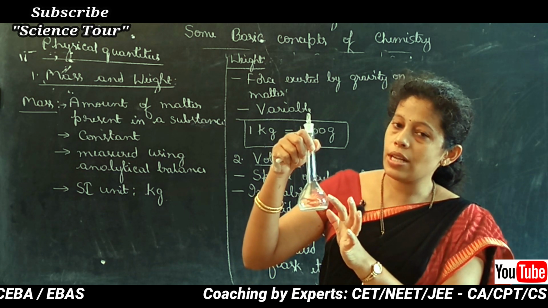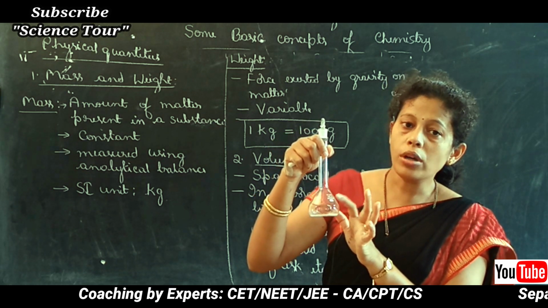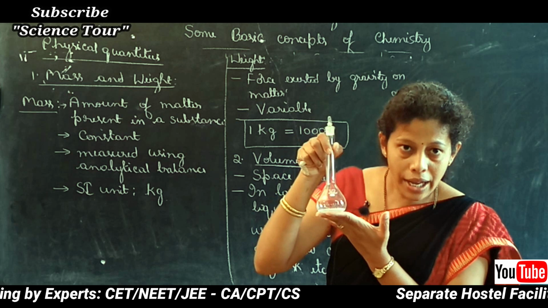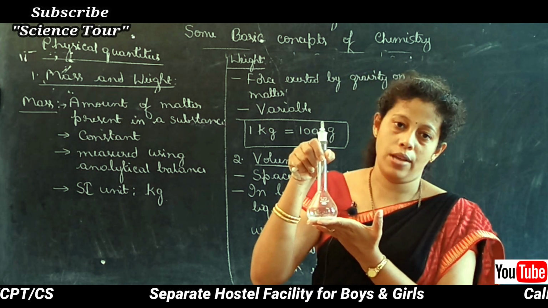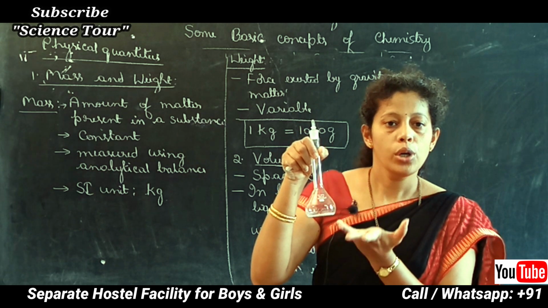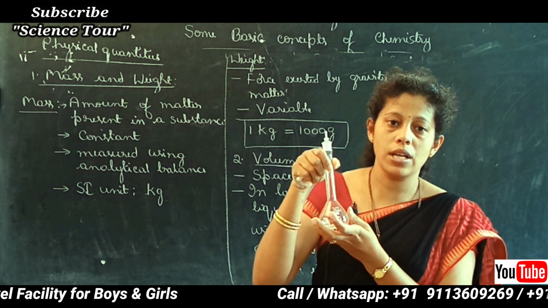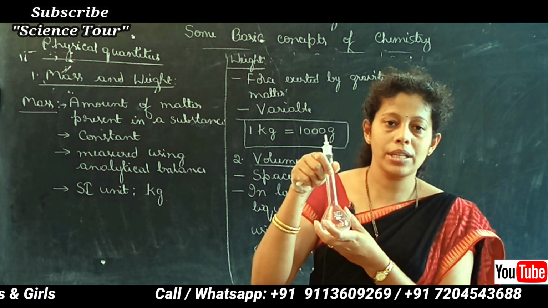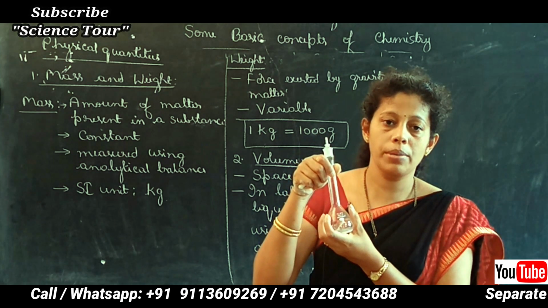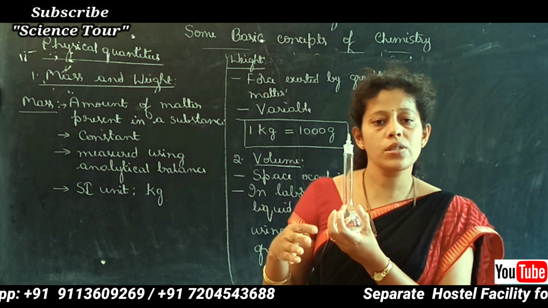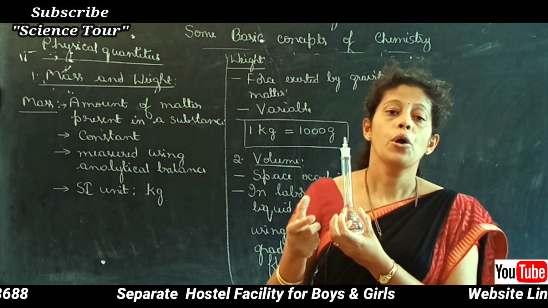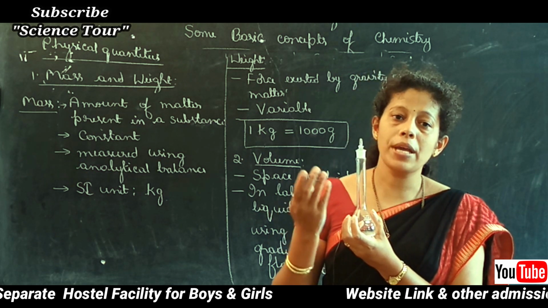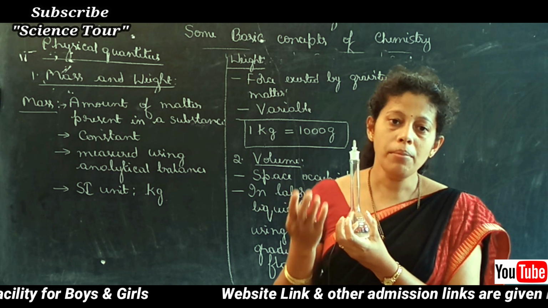On the volumetric flask, it will be mentioned what volume it is. What I have in my hand is a 100 milliliter volumetric flask. We may have a 200 milliliter volumetric flask, 1 liter, 2 liter volumetric flasks. Volumetric flasks of different volumes are available, which are used to find what space is occupied by matter.